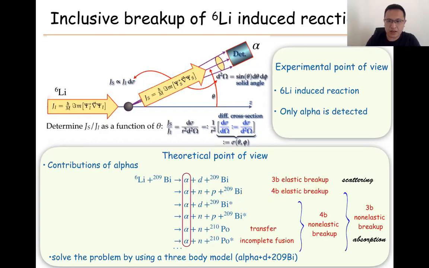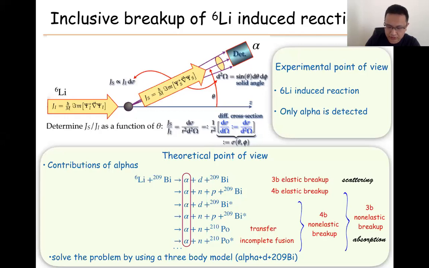In addition, we can have some other channels. For example, in the three-body case, we have the alpha-deuterium breakup and also the target excited to some excited state, and we can have the alpha, neutron, proton with some target excited state, and also some transfer channel, transferring a neutron to the target, or the neutron and the target forming some compound state, which is called incomplete fusion.